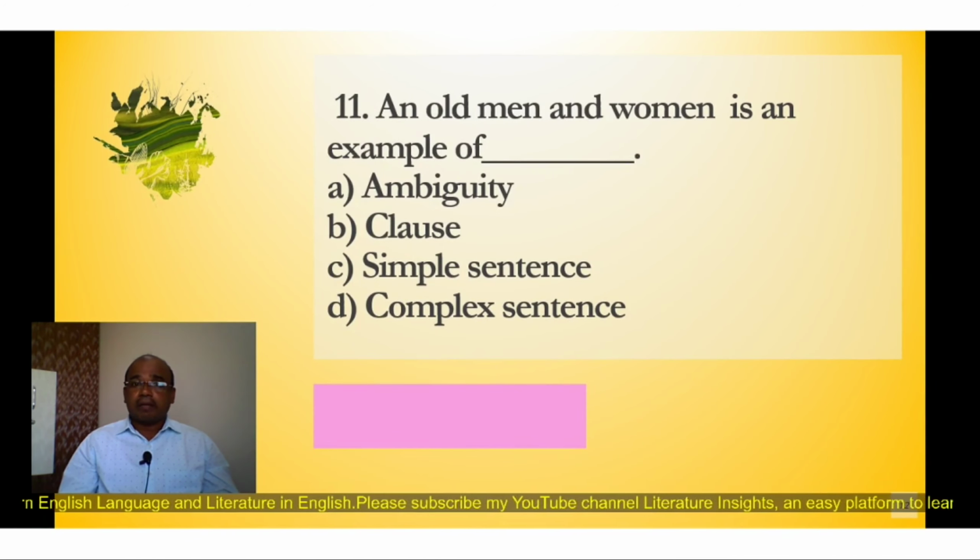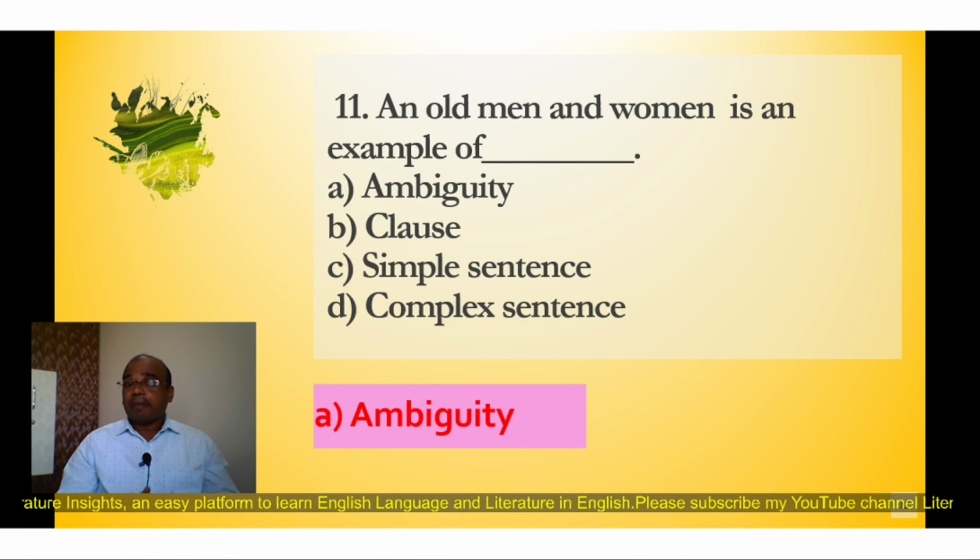Then question number 11. An old man and woman is an example of. You have to just identify the sentence an old man and woman is an example of A ambiguity, B clause, C simple sentence, D complex sentence. So now here the correct option is A ambiguity.